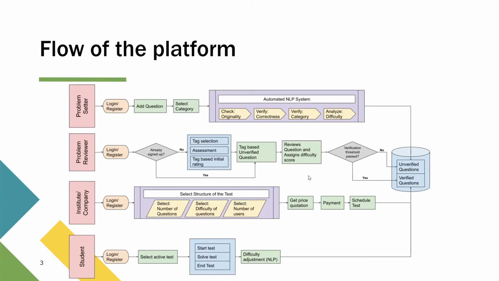Now let's get into the NLP part of the system. So we'll basically be adding an NLP system, that is the natural language processing system, which will semi-automate the process of checking the originality of the question, whether a similar question exists in the database or not. Also verify the correctness of the questions, whether a particular question is correct or not, and also verify the category. So if a category is submitted by the problem setter but the question doesn't fall into that category, then that can also be corrected using the NLP system. And the last one is analyzing the difficulty of the question.